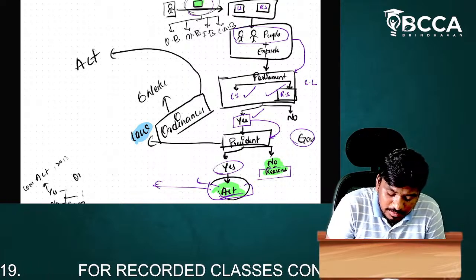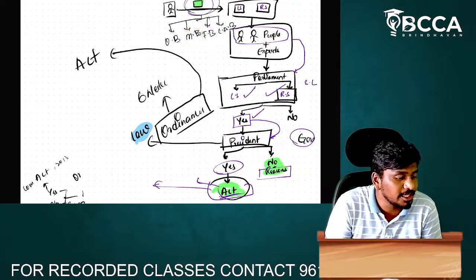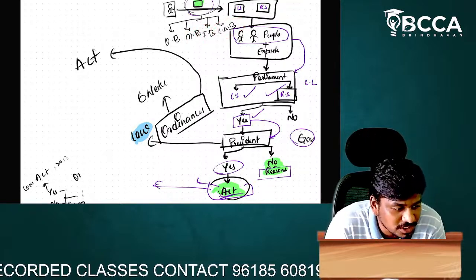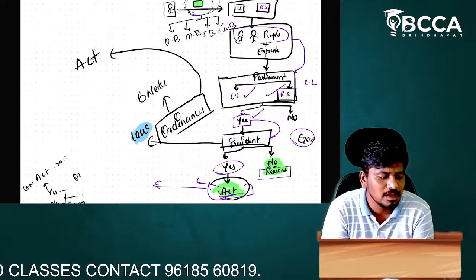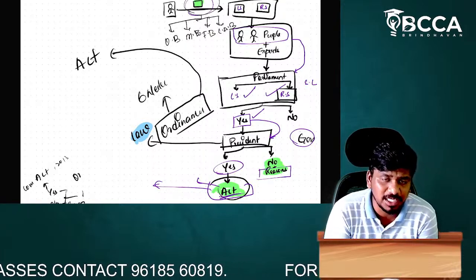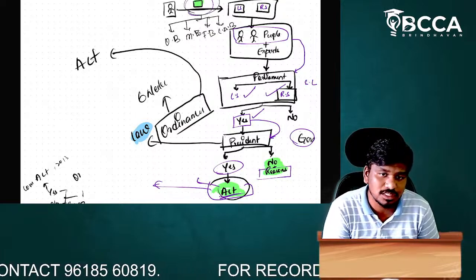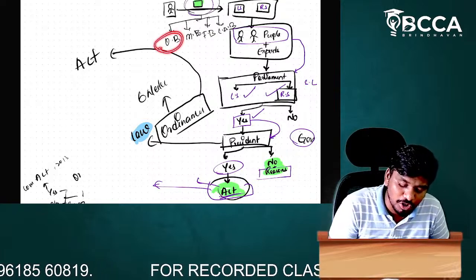So what is meant by ordinary bill? What is meant by money bill? What is meant by finance bill? And what is meant by constitutional amendment bill? What are these four types of bills called? What is meant by a bill, we have discussed. But the types of bill we are going to discuss now, and among those four types, we are going to discuss the ordinary bill.